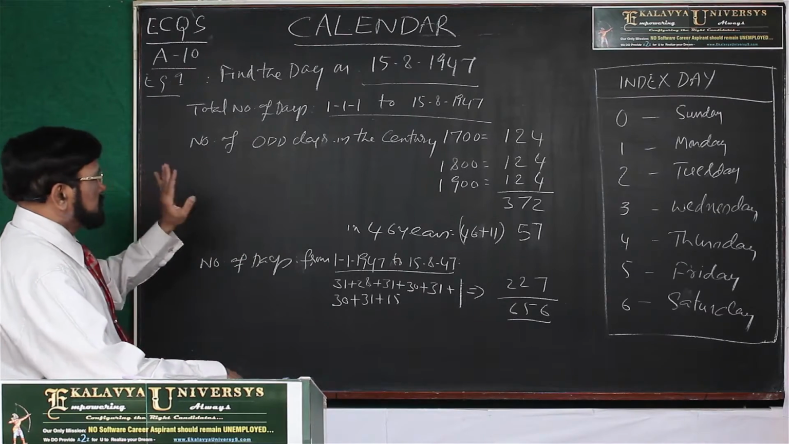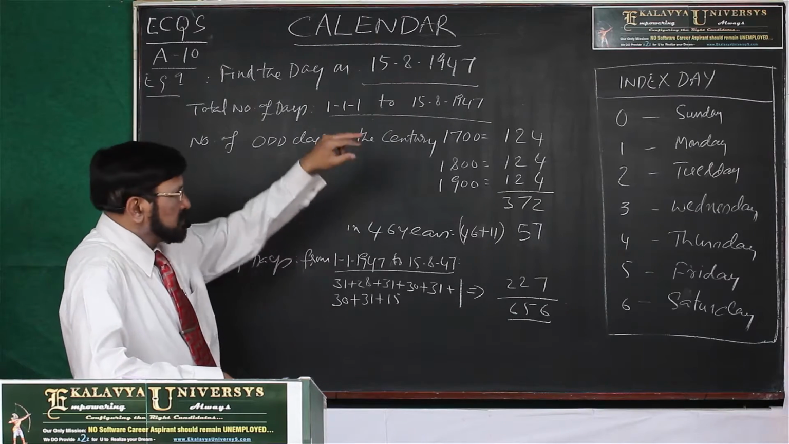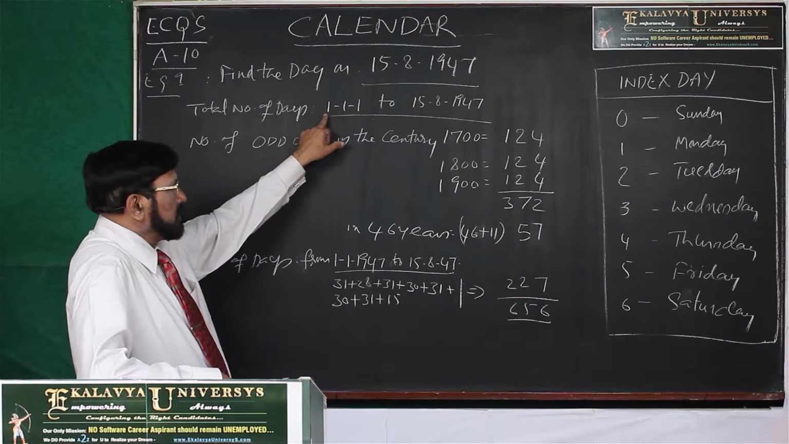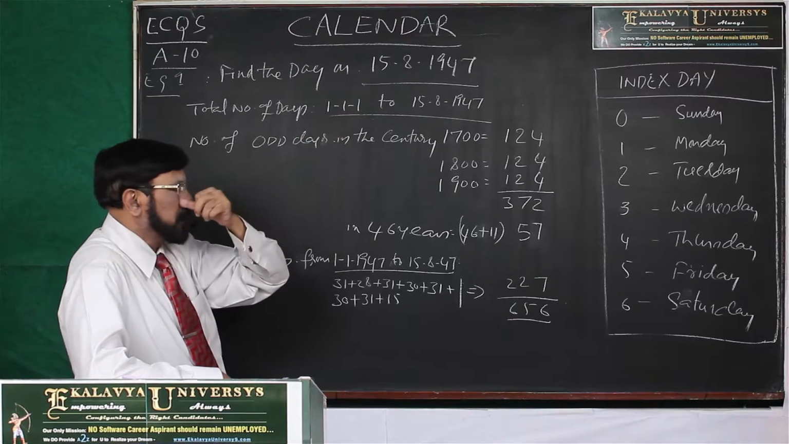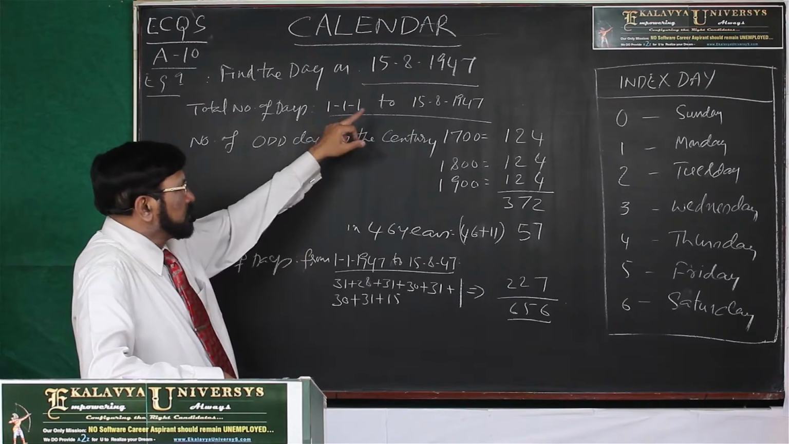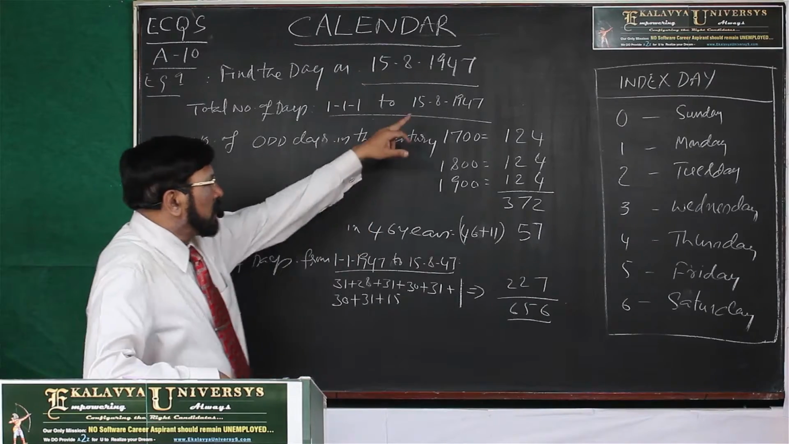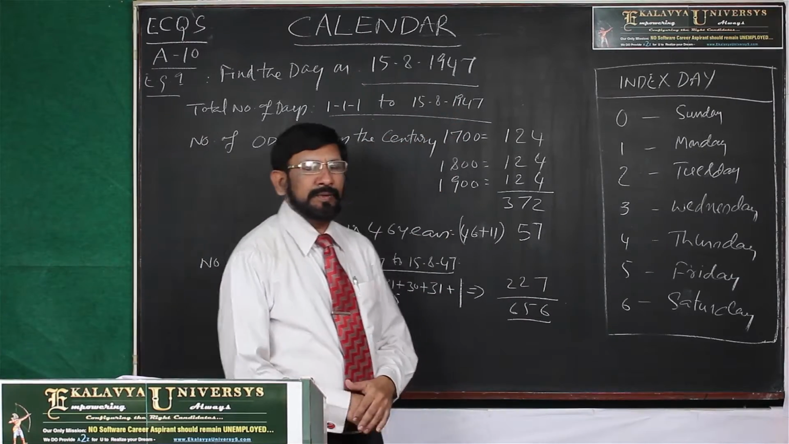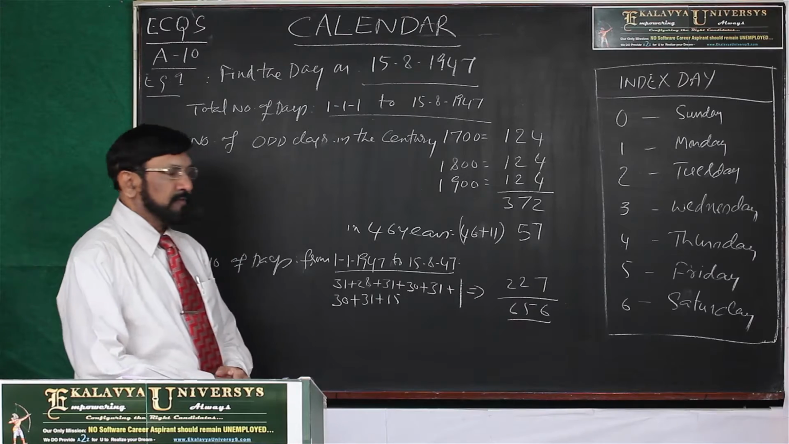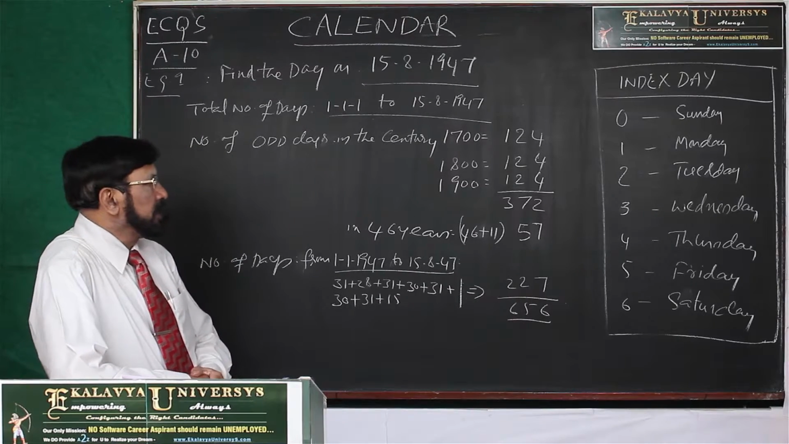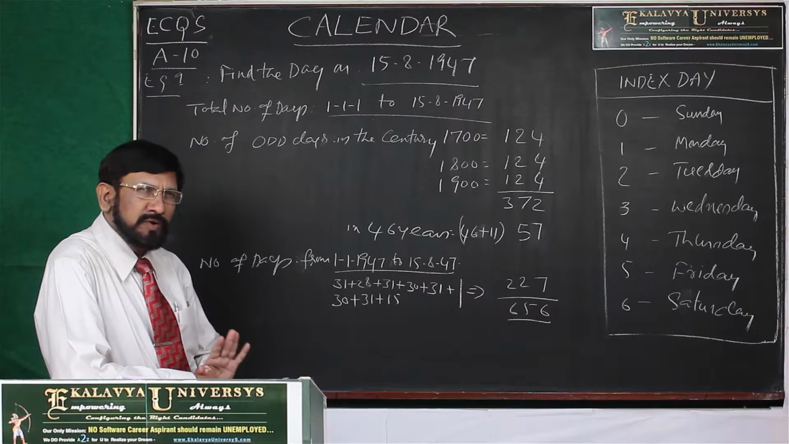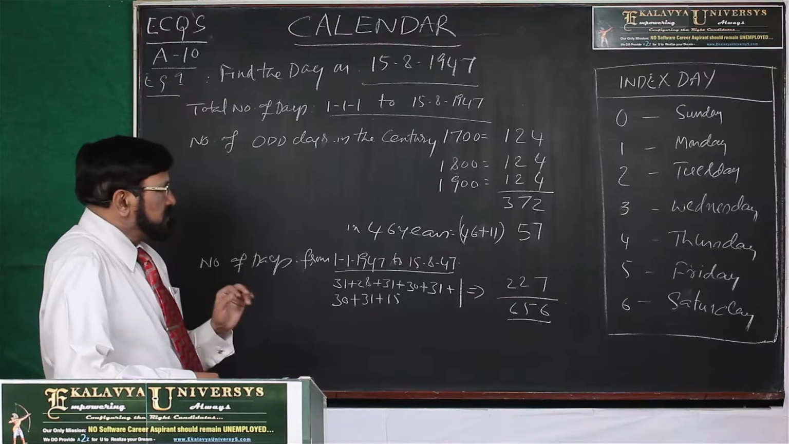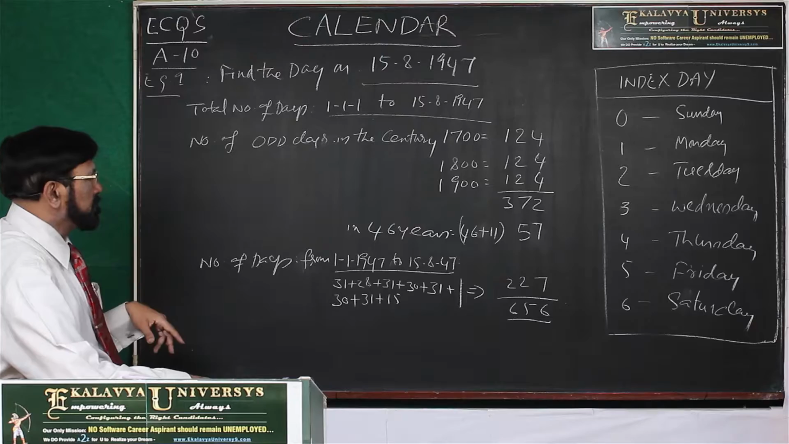Now for this purpose, according to the original procedure, you have to find out the total number of days from 1/1/1, that is 1st January year 1, to 15th August 1947. That means 1946 years, 8 months, 15 days. Total number of days you have to calculate. Manually it is very difficult. That's why I am telling you a simplified procedure.